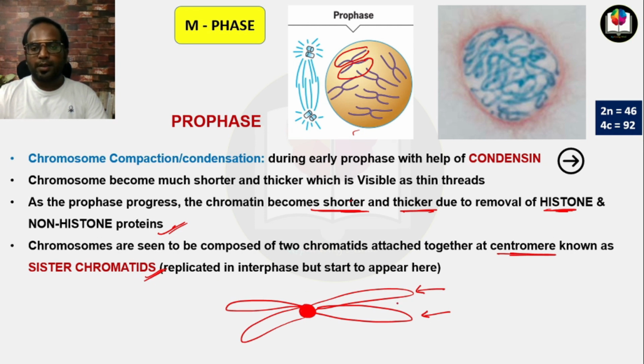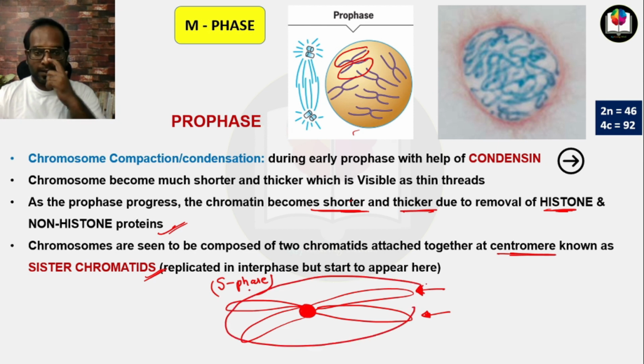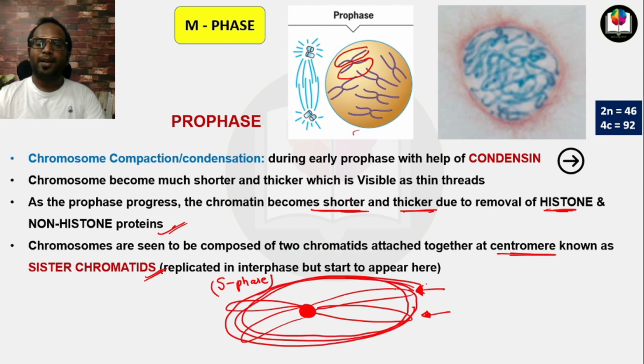So these sister chromatids are replicated in interphase, and exactly if we talk, then in S phase, because S phase is the phase which is under interphase. So the duplication of the chromosome occurred in S phase, but this type of structure does not appear in S phase.